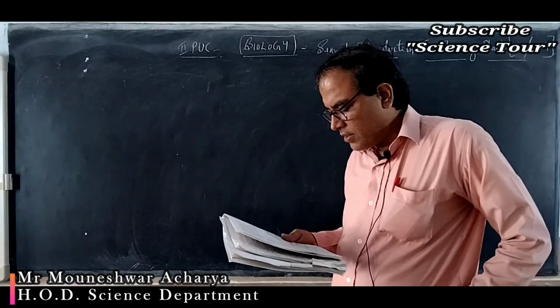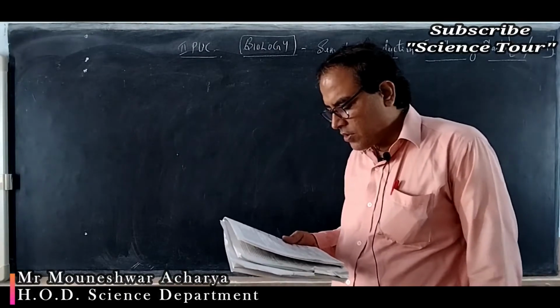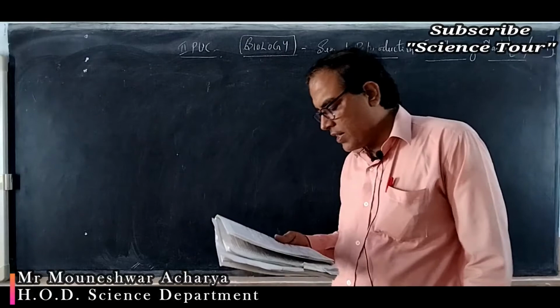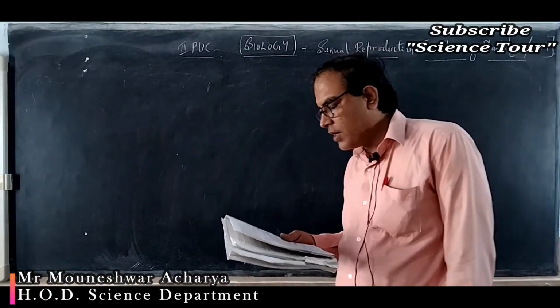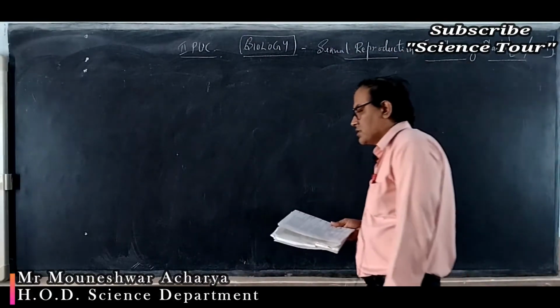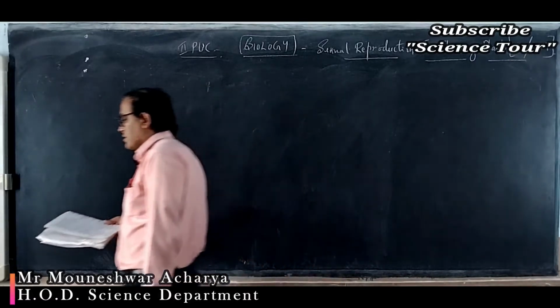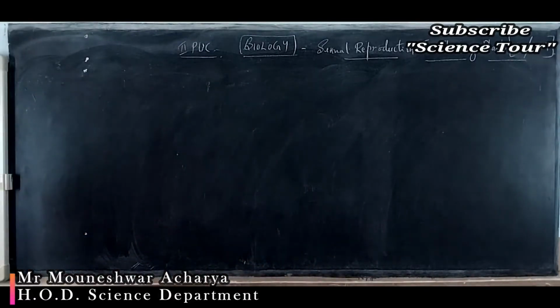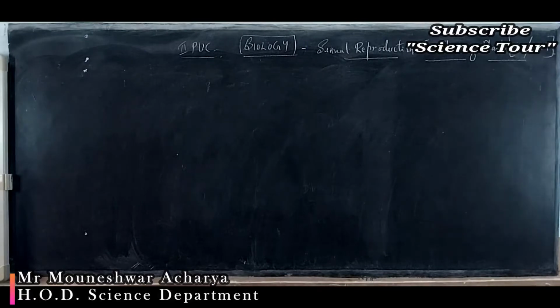Coleorhiza and coleoptile, coleoptile and scutellum, cotyledons and scutellum, hypocotyl and radicle. Cotyledons, true homologous organs. Homo means same.